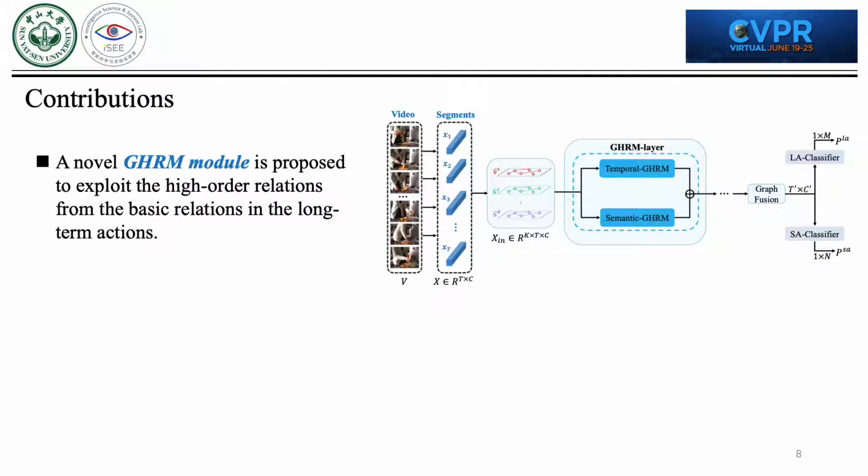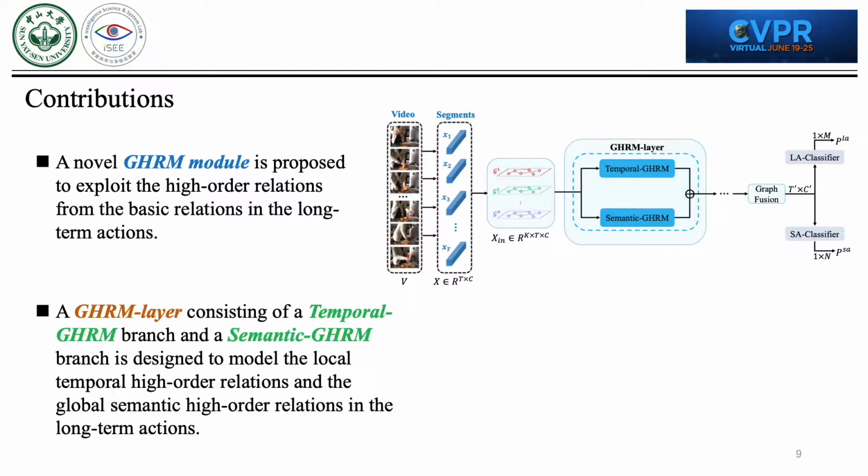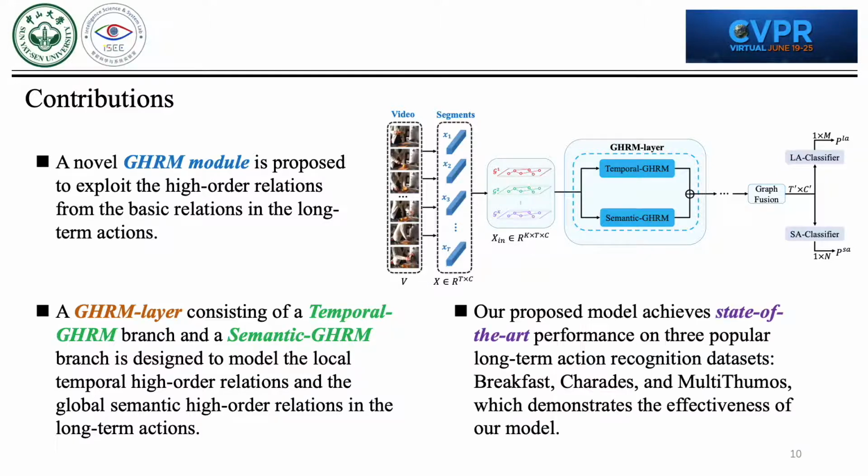A novel GHRM module is proposed to exploit the high-order relations from the basic relations in the long-term actions. A GHRM layer consisting of a temporal GHRM branch and a semantic GHRM branch is designed to model the local temporal high-order relations and the global semantic high-order relations. Our proposed model achieves state-of-the-art performance on three datasets: Breakfast, Charades, and MultiTHUMOS, which demonstrates the effectiveness of our model.